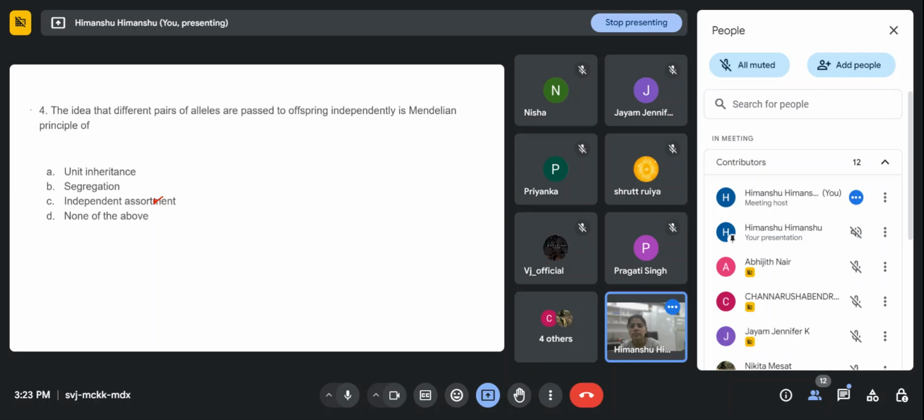Read carefully. Like the different pair of alleles are passed to offspring independently. Ma'am, independent assortment. Okay. Independent assortment, ma'am. Okay. Let's see what's the answer. Many of you are saying independent assortment.